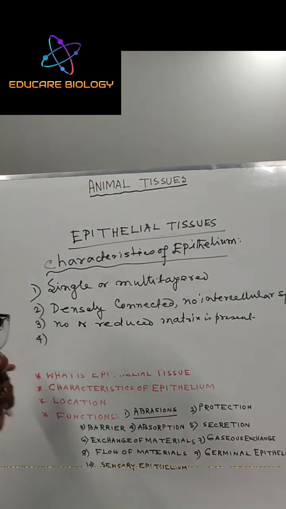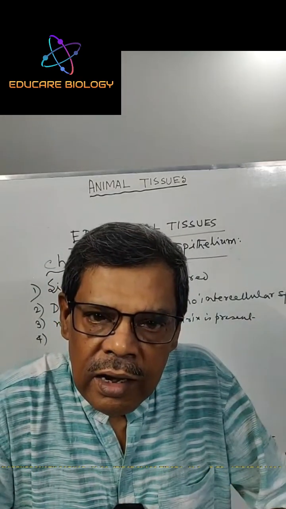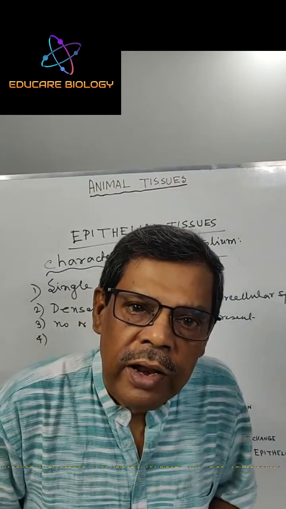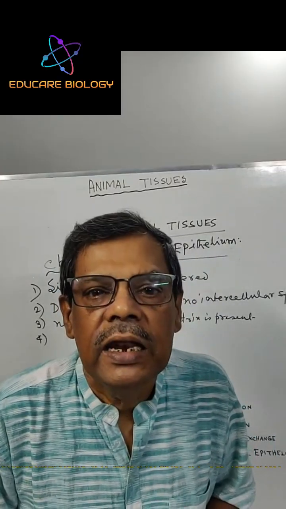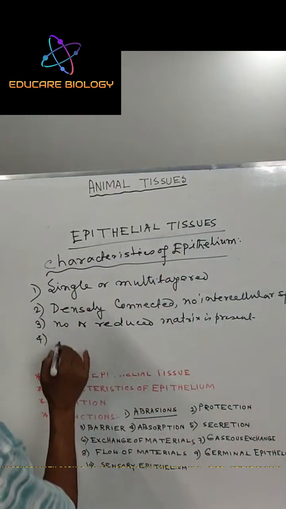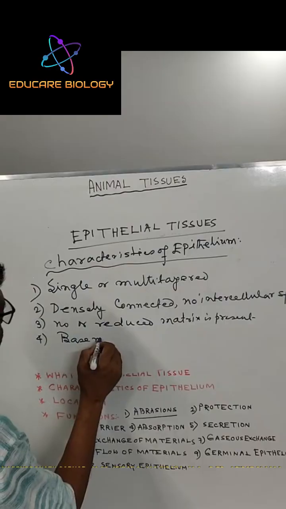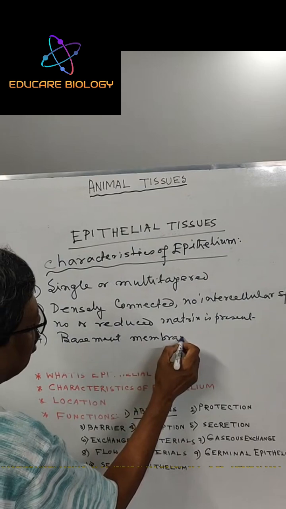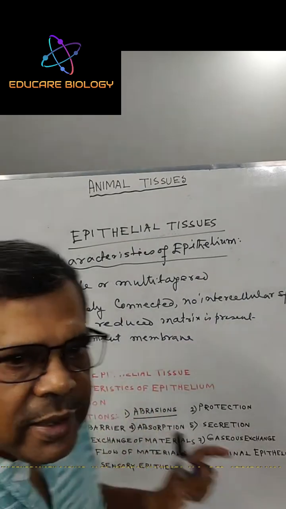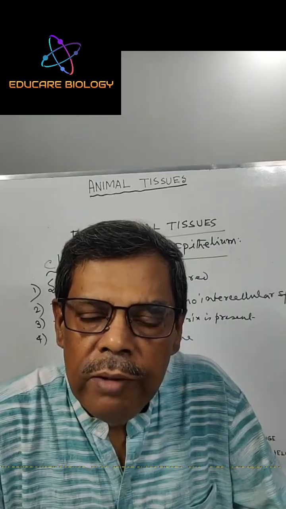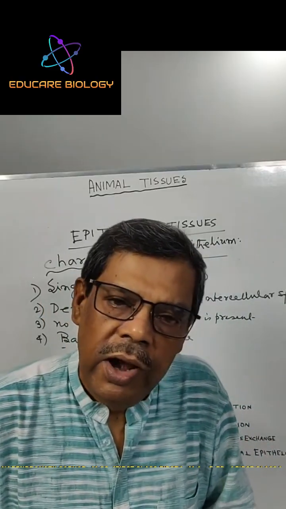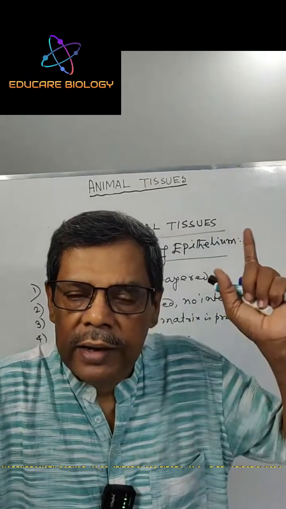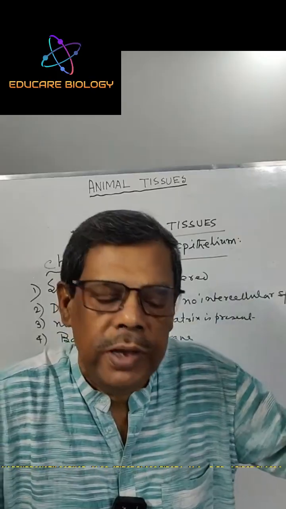Number four, cells are lying on a non-cellular fibrous layer. This is called the basement membrane. Cells are lying on the basement membrane, and the upper surface of the cells is always free.